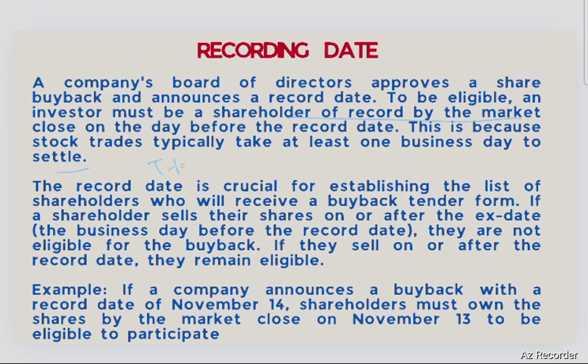Since this is a T plus one transaction, as is generally the case in equity shares, the record date is crucial for establishing the list of shareholders who will receive the buyback tender form. If a shareholder sells their shares on or after the ex-date, meaning the business day before the record date, they are not eligible for buyback because they will not hold those shares on the record date itself. If they sell on or after the record date, they remain eligible.